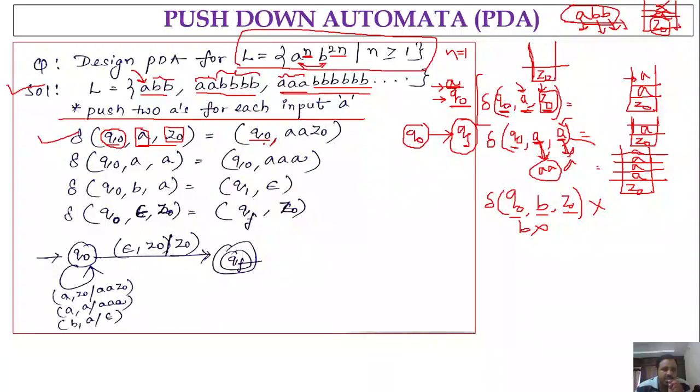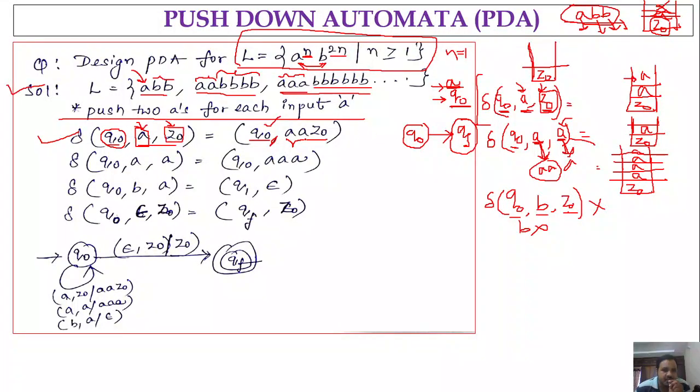What we have to push, we write in the second parameter. So we have to push Z naught first, followed by two A's.